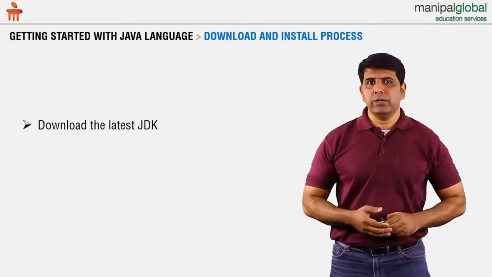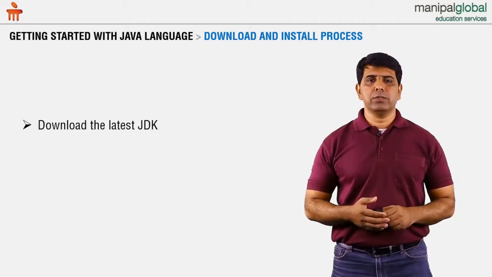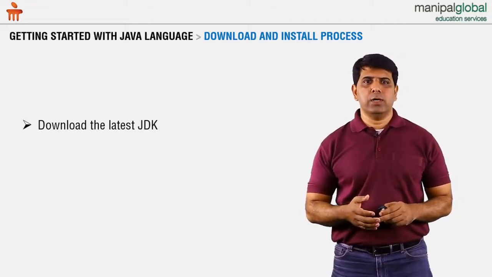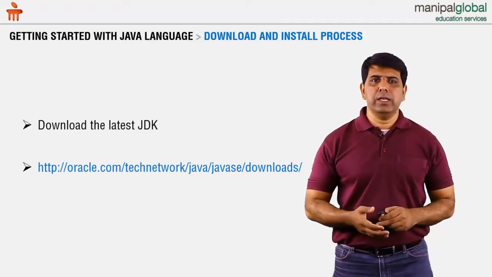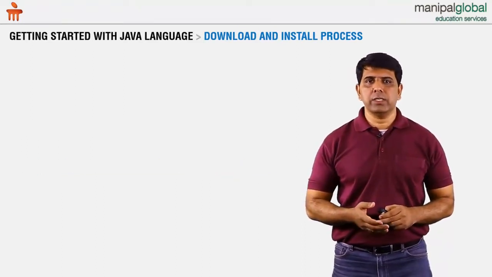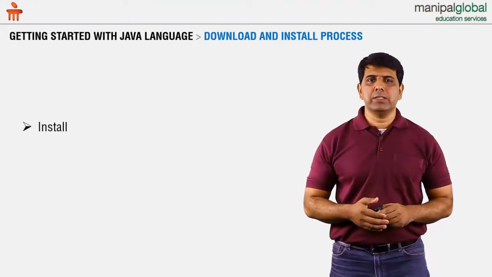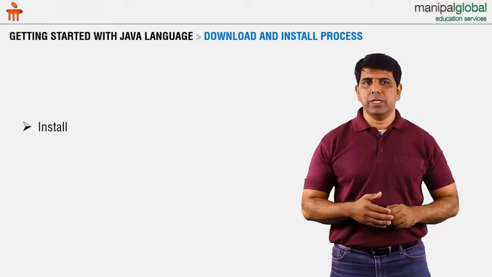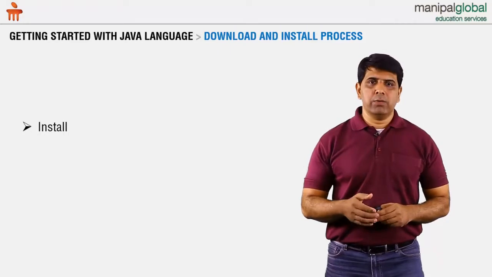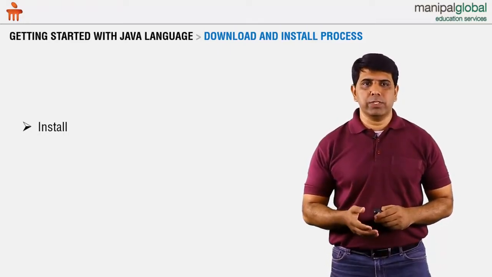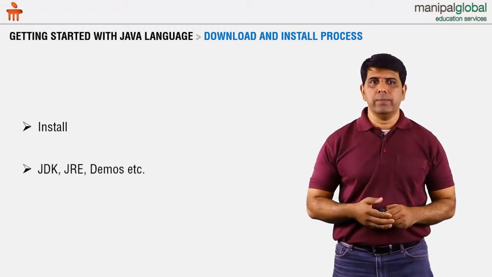So the very first thing that you need to do is to download this from somewhere, and all you have to do is to go to Google, search for Java downloads, and you would get this link. You just click the link, follow the steps, and download it. Once you download it, you have to install this. Installation is a very simple series of wizard steps that you have to go through. Most of the time you can go with the default options, but you will have some options to change the folder structures or choose what to install and what not to install, and so on.